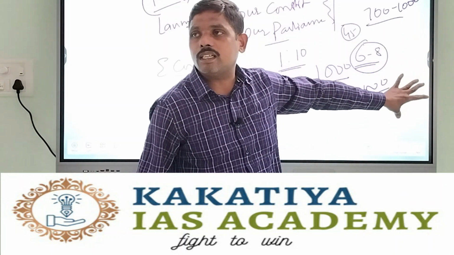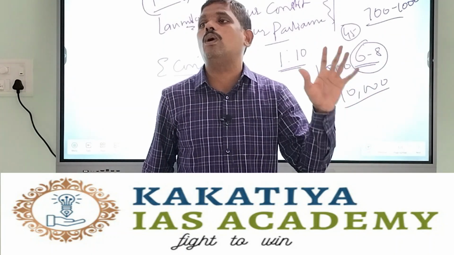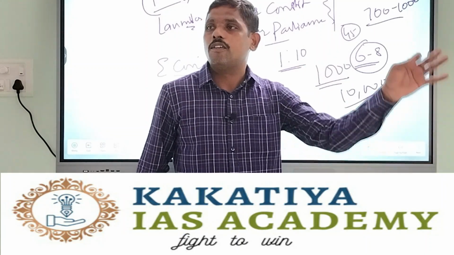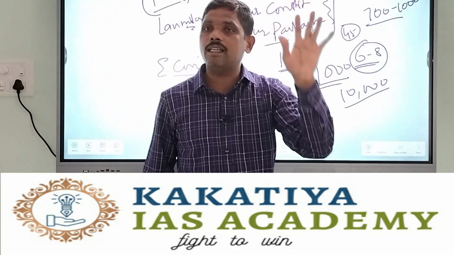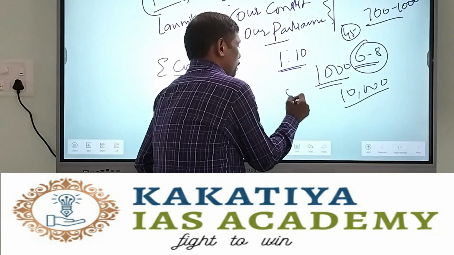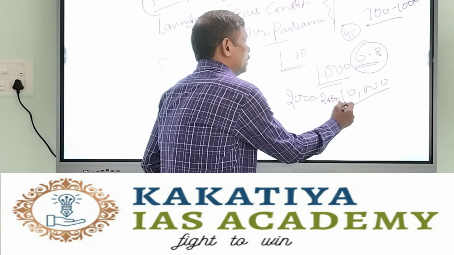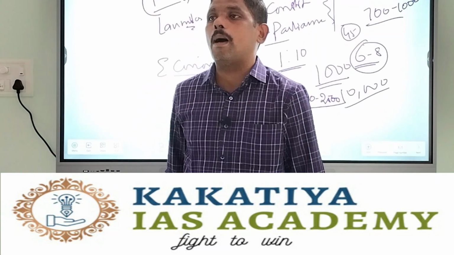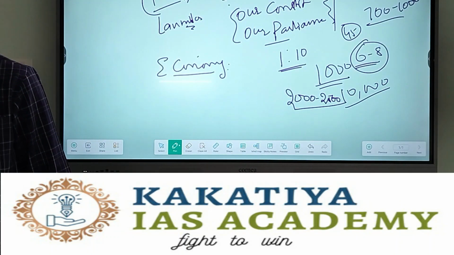And from this 10,000 to interview, it is at a ratio of 1:2 or 2.5. That means for every one post, normally 2 to 3 candidates are selected for interview. So around 2,000 to 2,500 candidates will be selected to appear for interview, and out of this, 1,000 will be in the list.